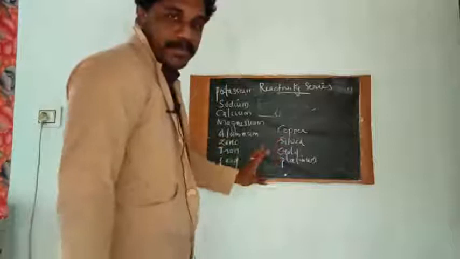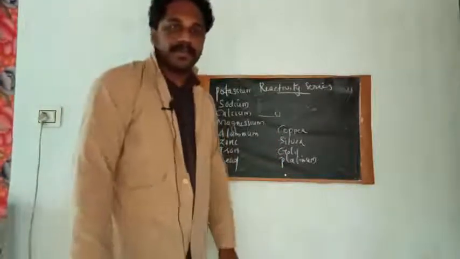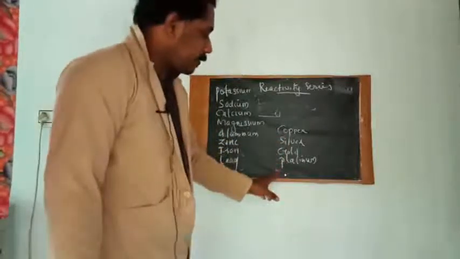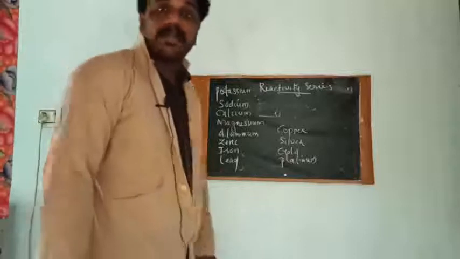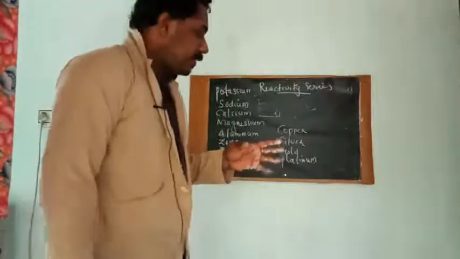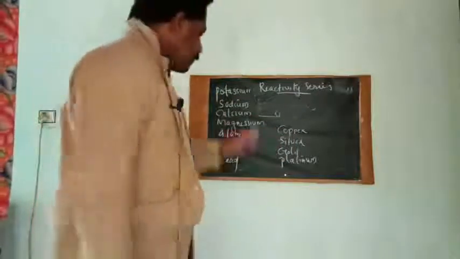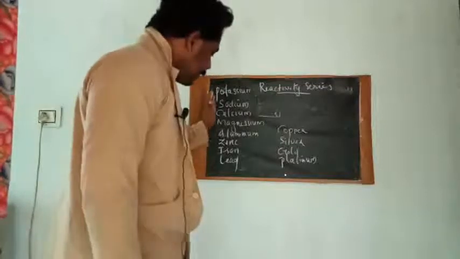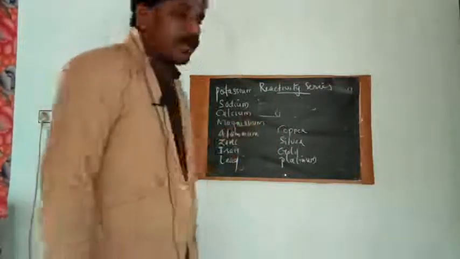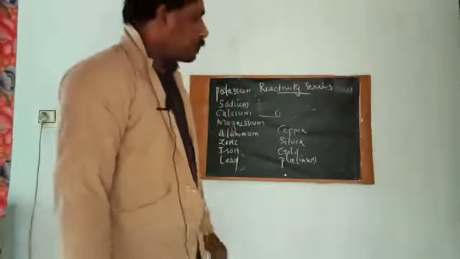Silver, no reaction. Gold, no reaction. Platinum, no reaction. And that's why these metals, silver, gold, platinum, do not react with air or water. That's why they always have a shiny appearance. So we have arranged the metals in their decreasing order of reactivity in a vertical column, and that's what we call the reactivity series. Have you understood reactivity series?